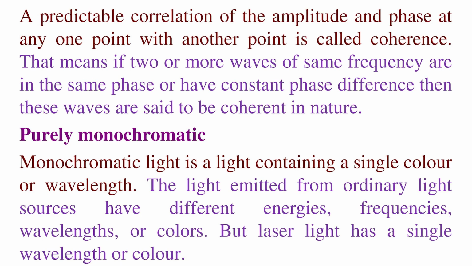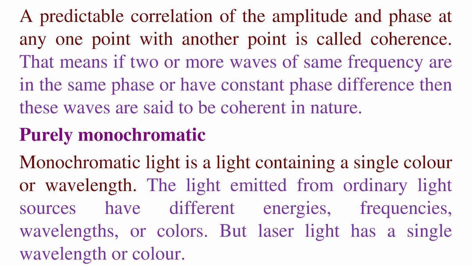High coherence means the predictable correlation of the amplitude and phase at any one point with another point is called coherence. That means if two or more waves have the same frequency or the same phase or have a constant phase difference, then these waves are said to be coherent in nature.